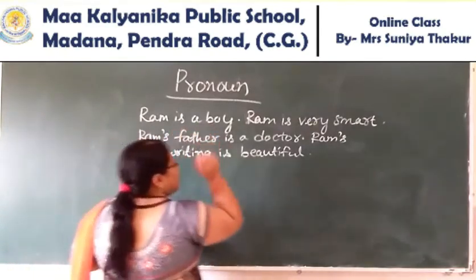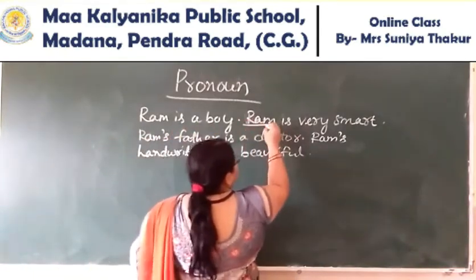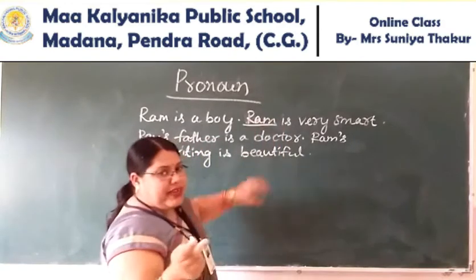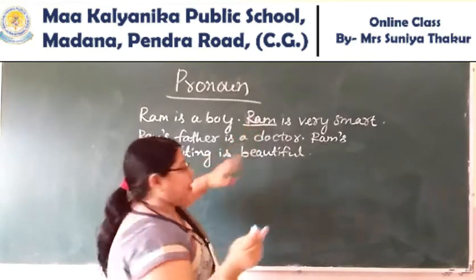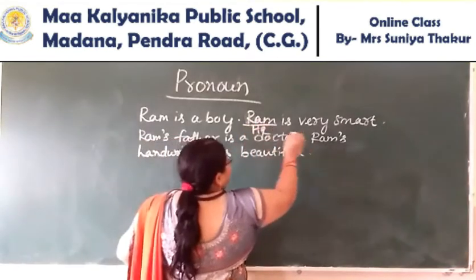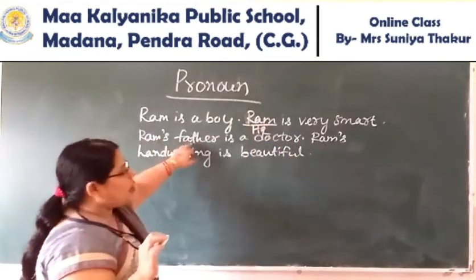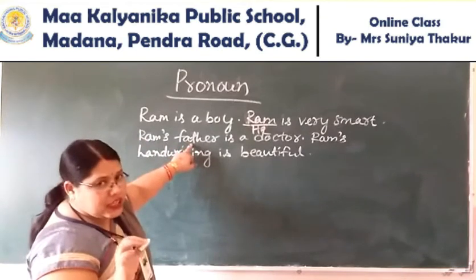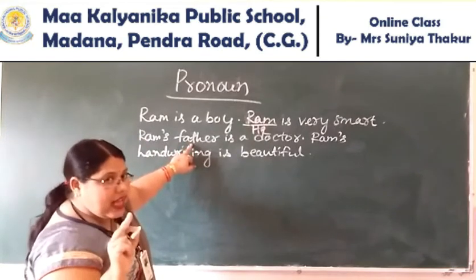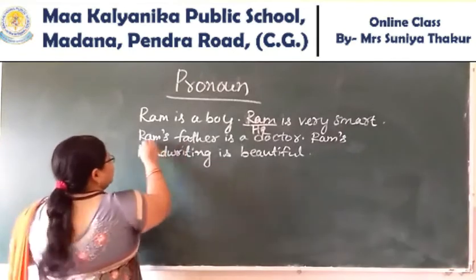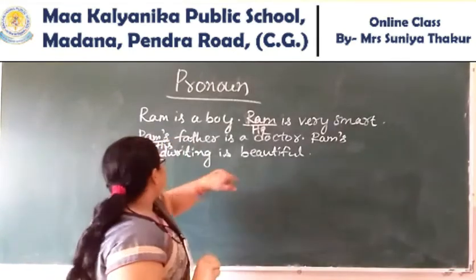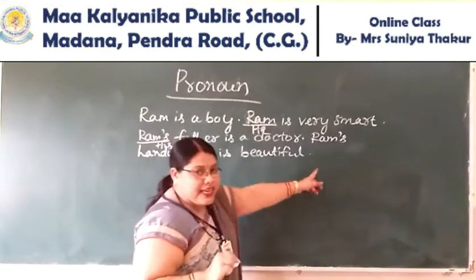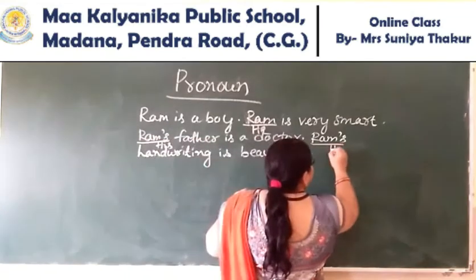Ram is a boy, so in the place of Ram, what will I use? He. He is very smart. Ram's father is a doctor, means he is a boy, I can't use her. I will use his. His father is a doctor, and Ram's handwriting is beautiful. Again, I will use his here.